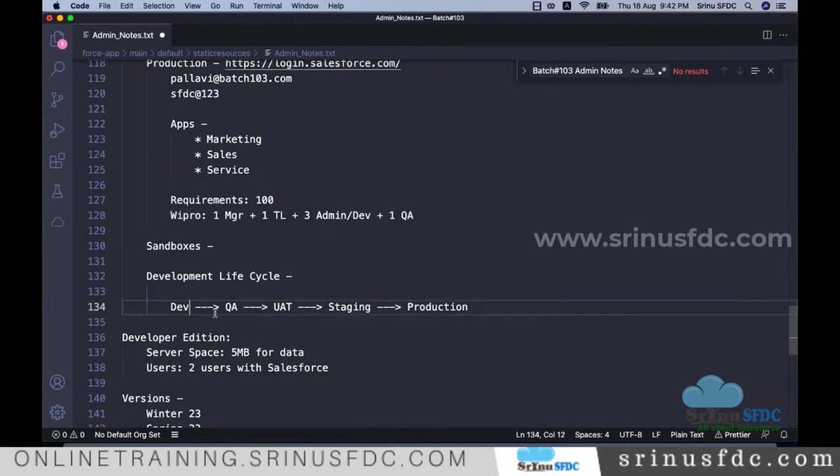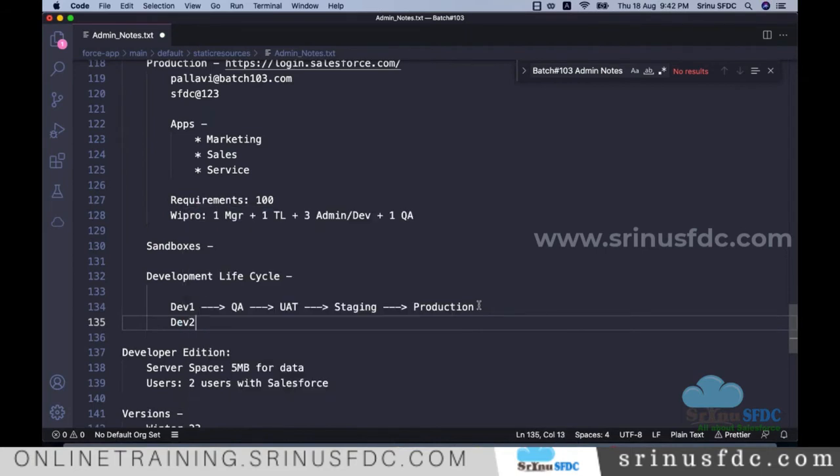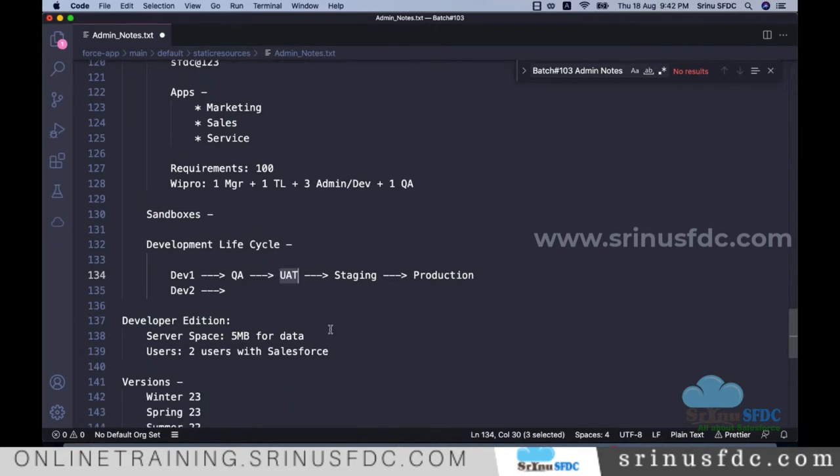Maybe they create dev 1 for Wipro and dev 2 for CTS. After working, these are finally deployed to QA. It's all based on the project where we work.